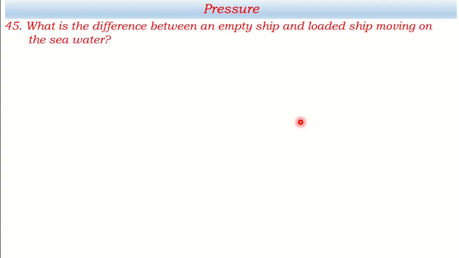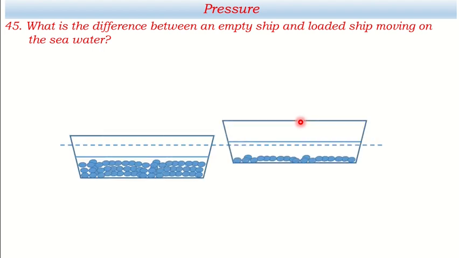Question number 45. What is the difference between an empty ship and a loaded ship moving on the seawater? I told about a similar question in the previous class also. Look at this. Let's say the first one is a loaded ship and the second one is an empty ship. I mean to say very little load is taken in the second one. Then what is seen?